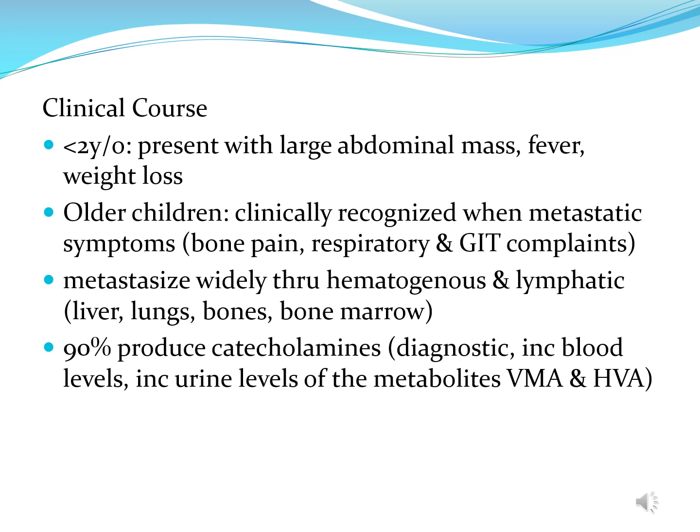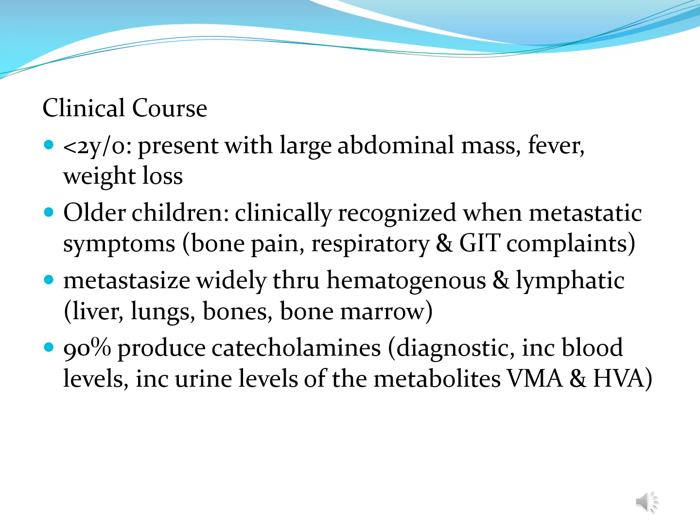The clinical course of neuroblastoma, less than 2 years old. Patients present with large abdominal mass, fever, weight loss. When this tumor is found in older children, they are clinically recognized when metastatic symptoms are present, like bone pain, respiratory, and GIT complaints. This tumor metastasizes widely through hematogenous and lymphatic routes, going to your liver, lungs, bones, and bone marrow.